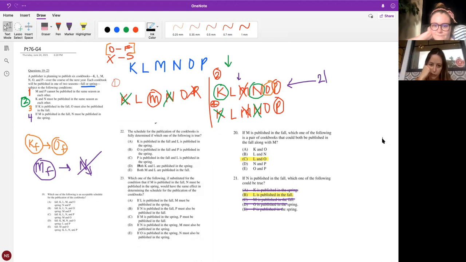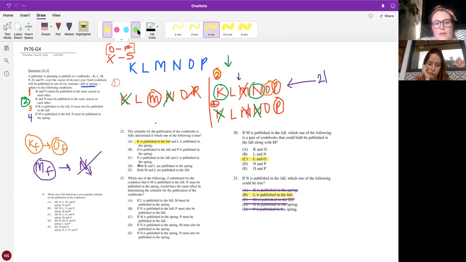K is published in the fall, then L is published in the spring. I mean, that can't be fully determined just because. Okay. So they're telling us if K is in the fall, so in what world do we have K in the fall? World 2. World 2, okay. And L is in the spring. So the only world we're looking at is world 2.